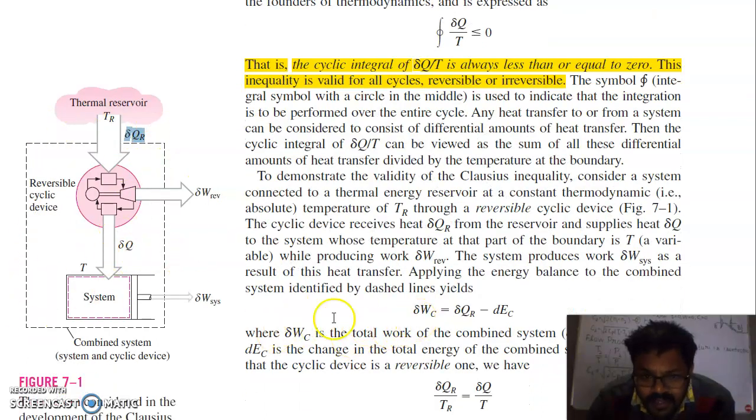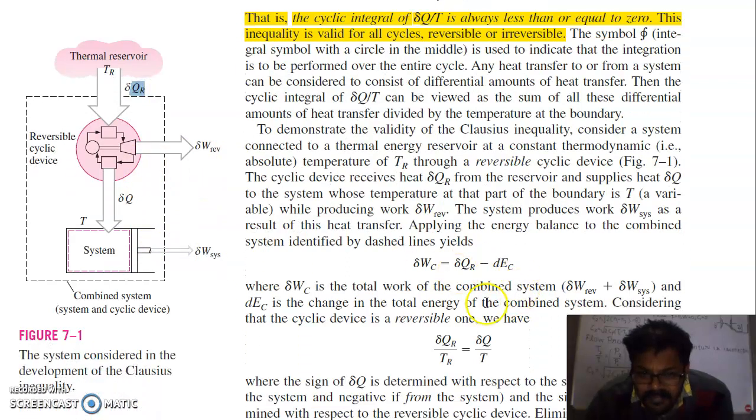So what we have here is the total combined work. This is the shaft work produced by this reversible cycle, and this is the work produced by this system. The combined work is equal to δQR minus dEC, where δWC is the total work of the combined system, meaning this work plus this work.